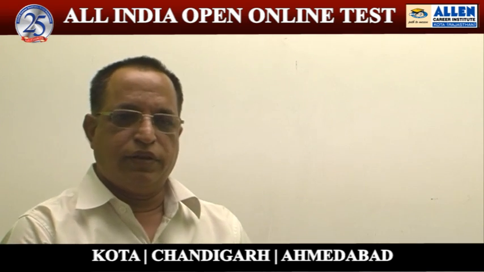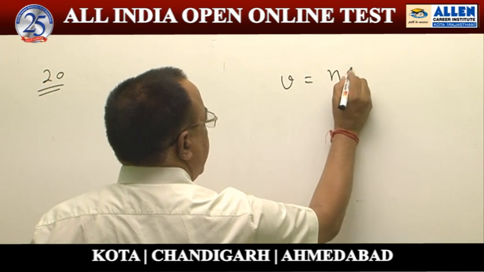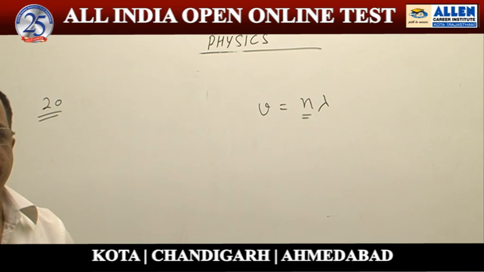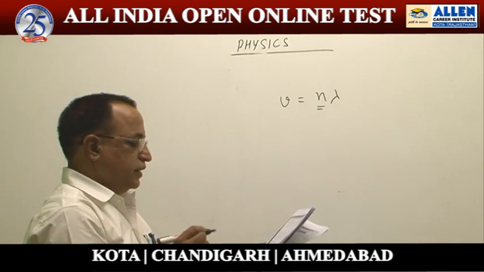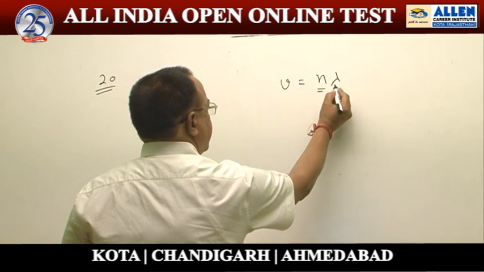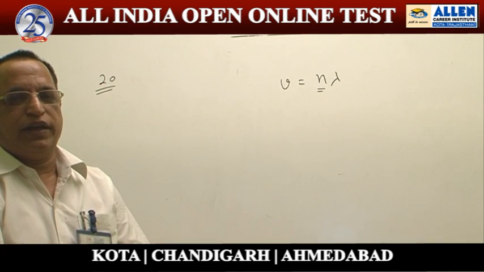For a wave, the equation is V equal to n lambda. When the medium changes, the frequency remains the same. So here we can say that if the frequency is n and the wavelength is lambda, the velocity will be given by the equation V equal to n lambda.